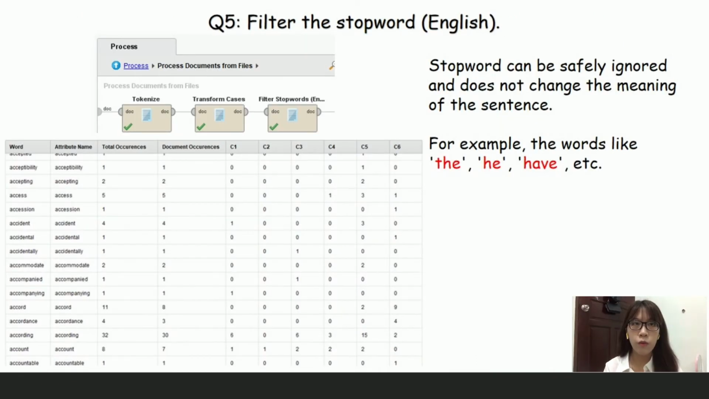Question 5 is about filtering the stop words in English. Stop words can be safely ignored and do not change the meaning of the sentence, for example words like the, he, has, and so on.